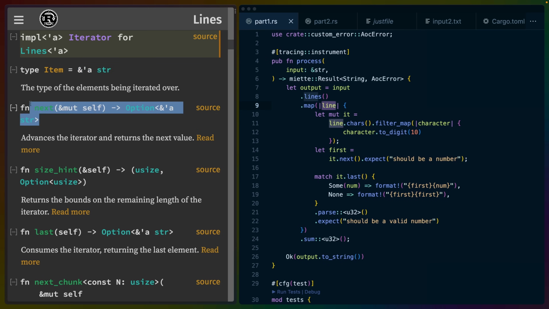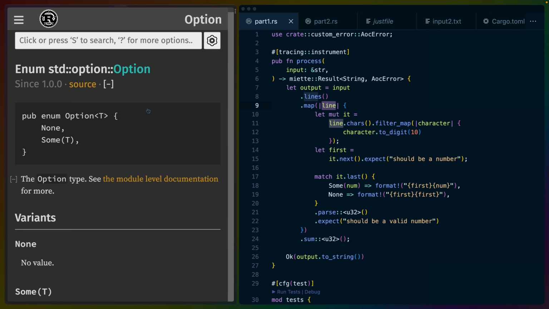And if we call next, what we get is an Option wrapping a string slice. So basically this means there could be a value next or there could be no value next. If there's no value, we get None. And if there is a value, we will get Some with our string slice inside of it. This is another enum just like Result.